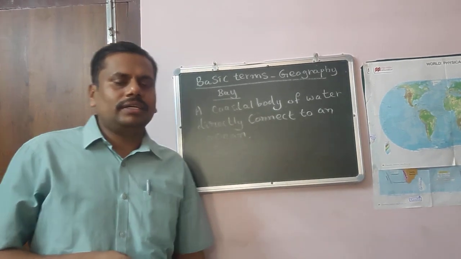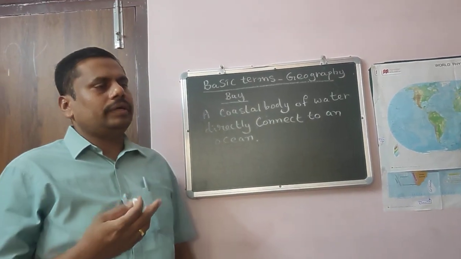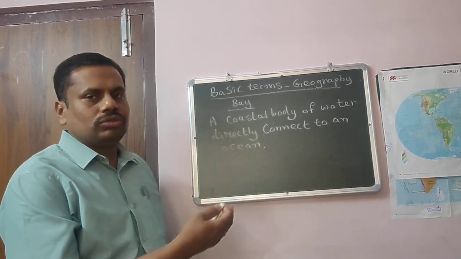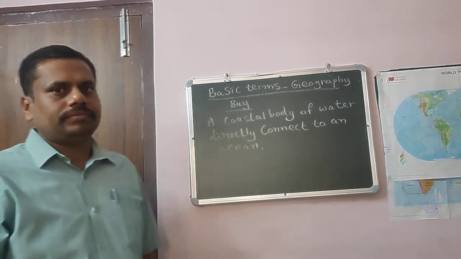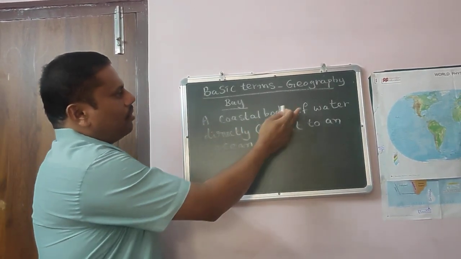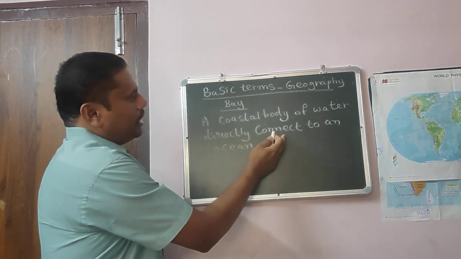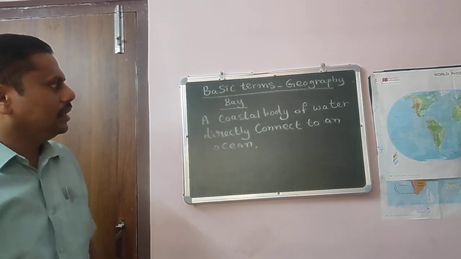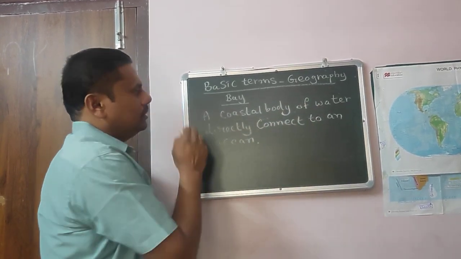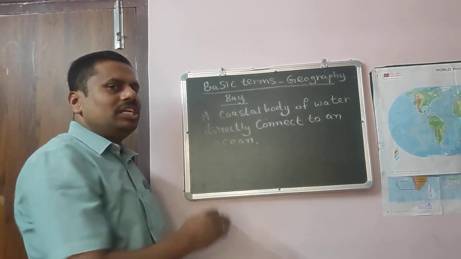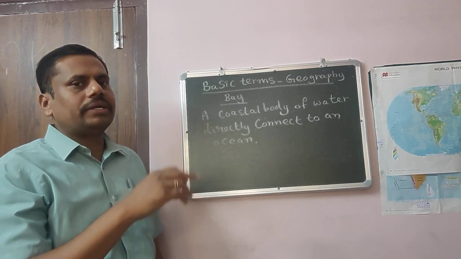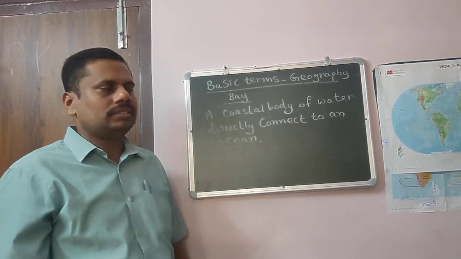Whenever I refer to this word, generally you get the idea of the Bay of Bengal, which is to the east of our country. What is a bay? A coastal body of water directly connected to an ocean. So a bay is situated just beside the sea. It is connected to the ocean, it is connected to the sea.